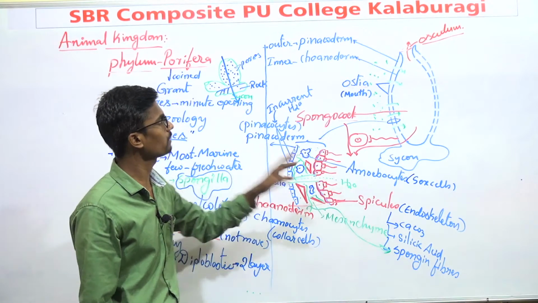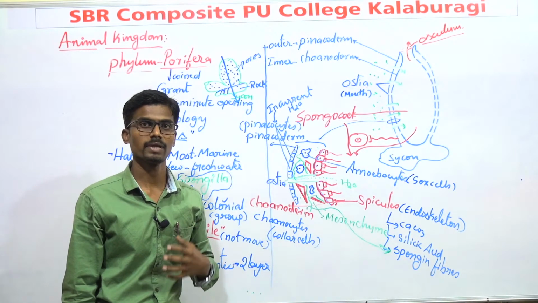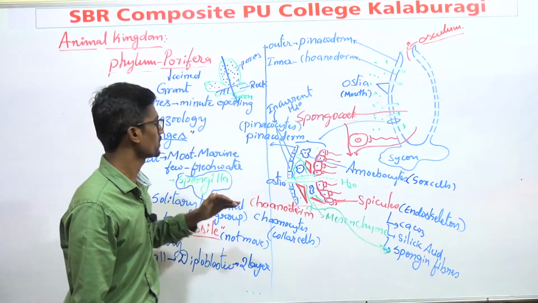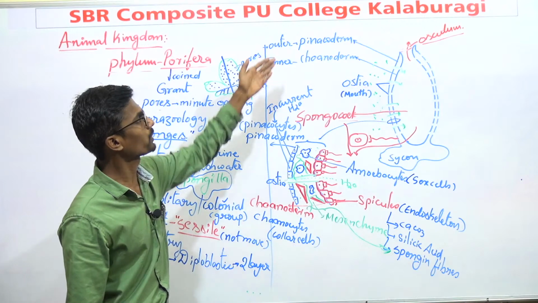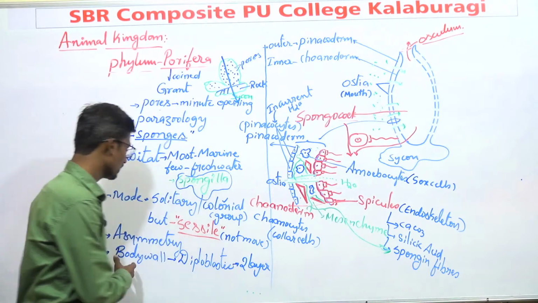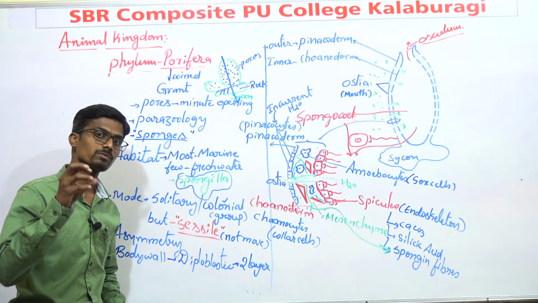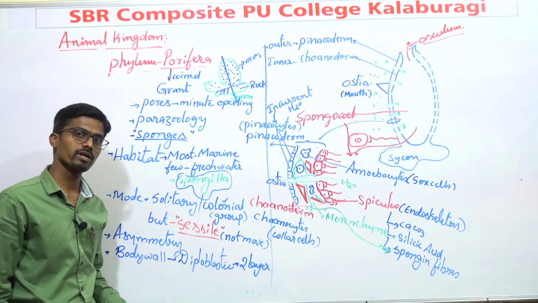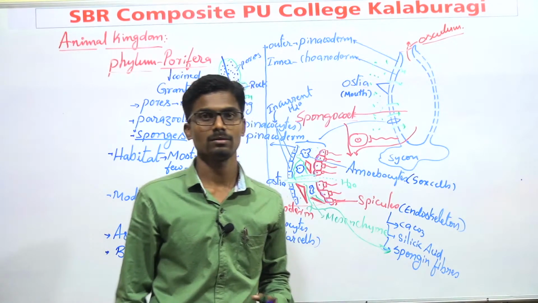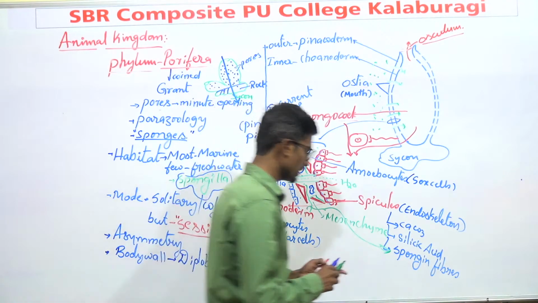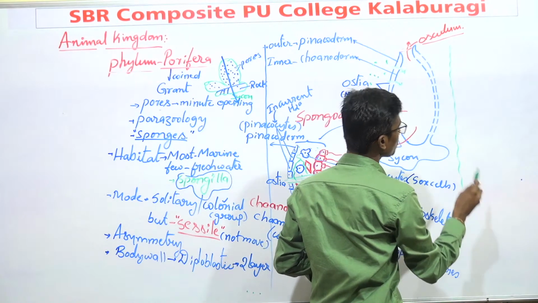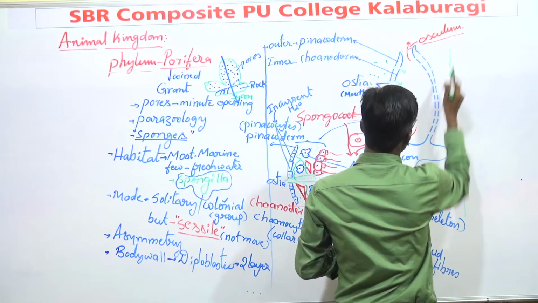And from these diagrams, we confirm that all poriferans are made up of two layers. That's why they are known as diploblastic, outer pinacoderm and inner choanoderm. I think this is one basic character clearly visible in phylum Porifera. After that, we should go for other characters. What are those other characters? We have studied them in the earlier class. That is the digestive system.